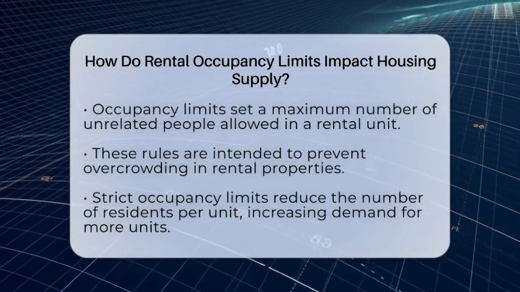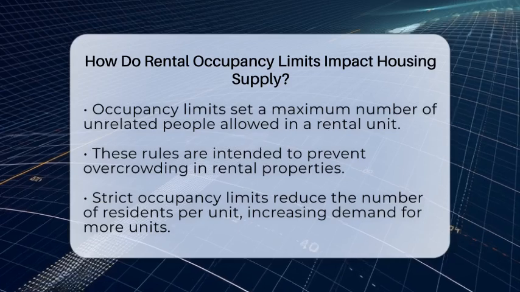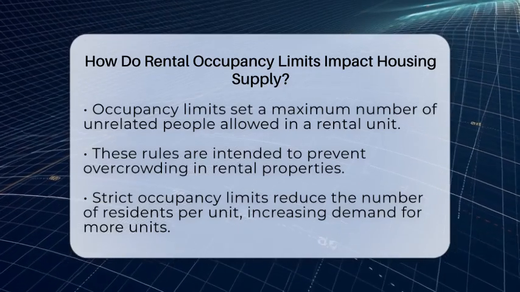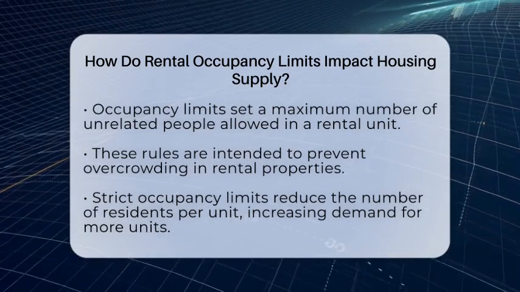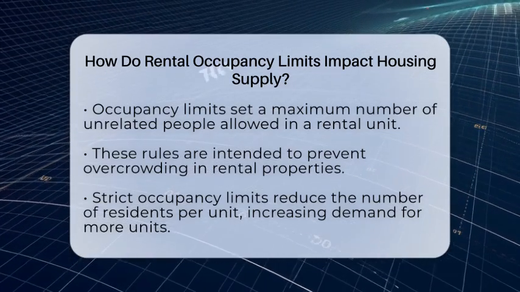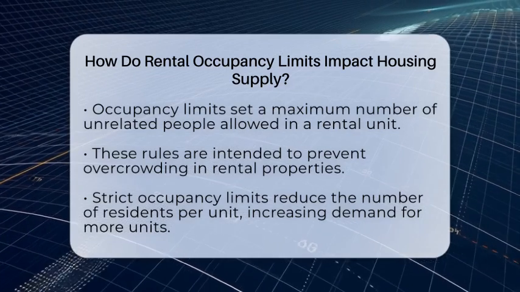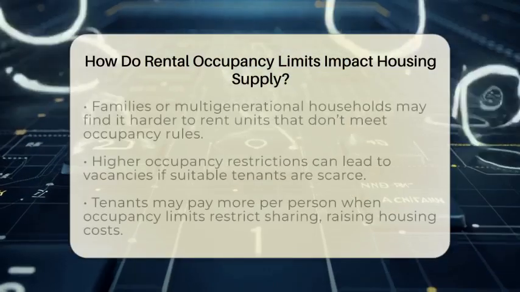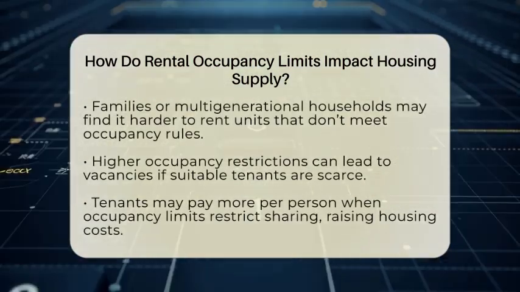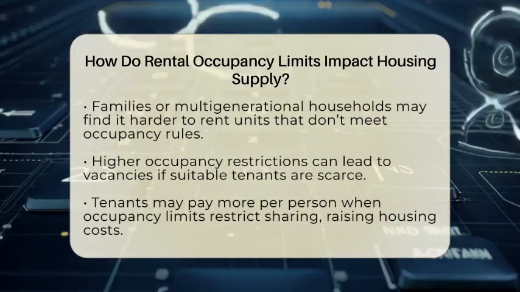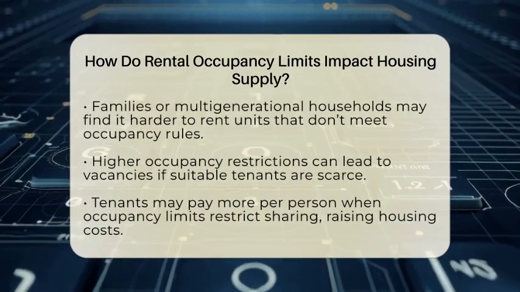When occupancy limits are strict, fewer people can live in one unit. This means that to house the same number of residents, more units are needed. So, if a family of 4 can only have 2 people per apartment, they might need to rent 2 or more units instead of 1. This increases demand for rental properties and can make housing less available overall.